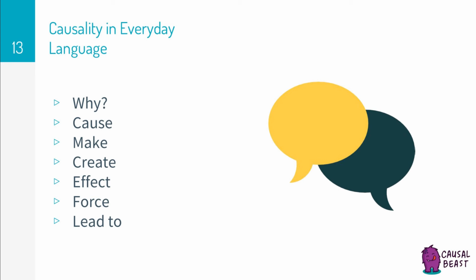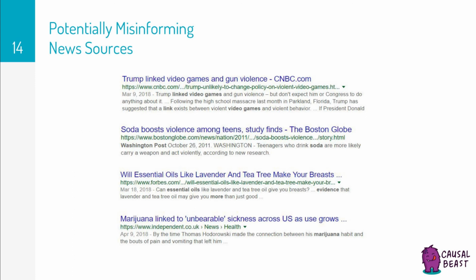In our everyday language, there are phrases which denote causation like, "Why did this happen? What caused this to happen?" And there's plenty of verbs to supplement our causal vocabulary. Make, create, effect, force, lead. And that's actually precisely the problem, because causal phrases are used so ubiquitously without caution in their usage. It's common practice for papers to say, X predicts Y, when they mean X correlates with Y, but it misleads the majority of readers to read it as, X causes Y.